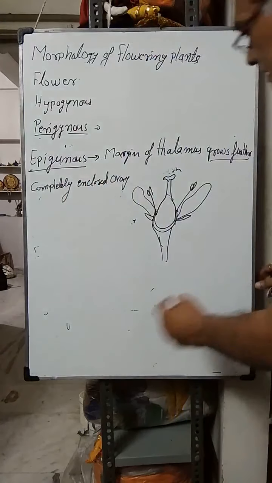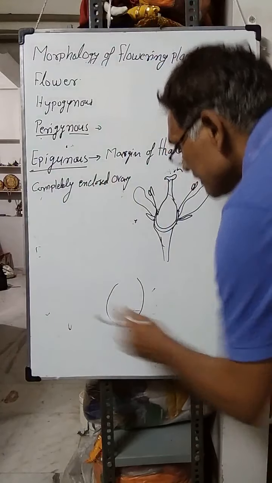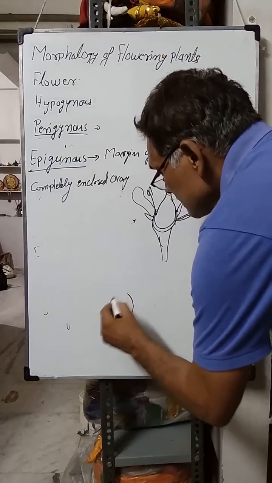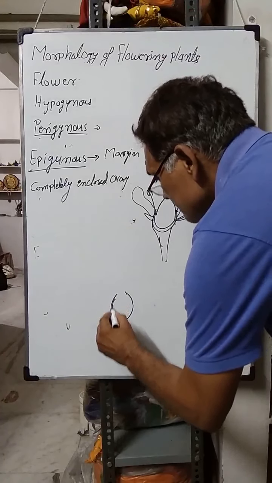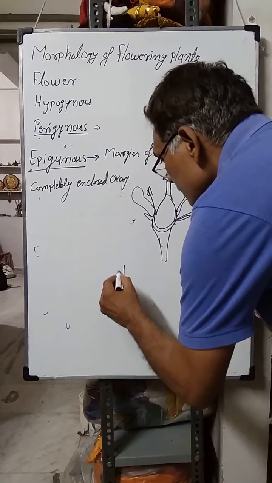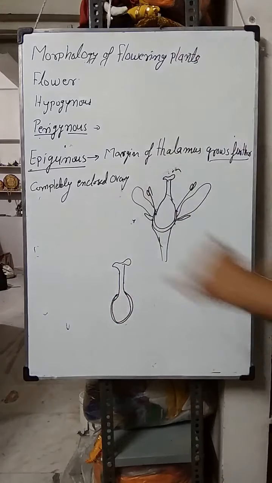Suppose this condition, the thalamus margin grows upwards, and this is the ovary, a completely enclosed ovary. This is the ovary, and the margin completely encloses the ovary.